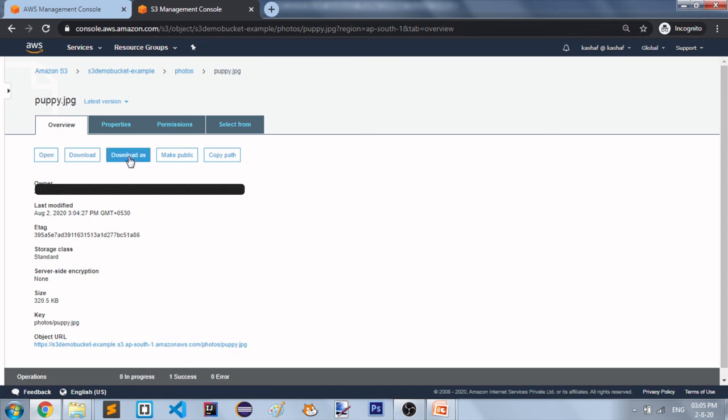There are again some options: you can open this file, download it, download as, make it public, or copy the path. Now I am going to show how you can retrieve your file. I am going to click on this open button.